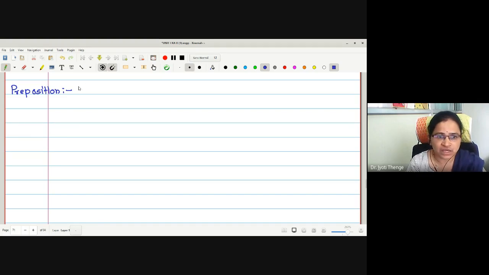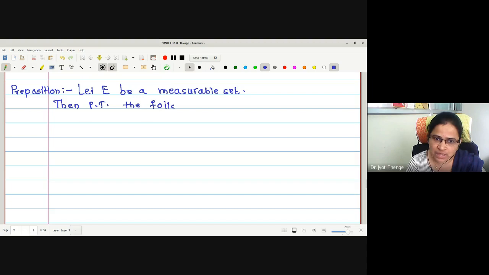Here again we will start with: let E be a measurable set. Then prove that the following statements are equivalent.